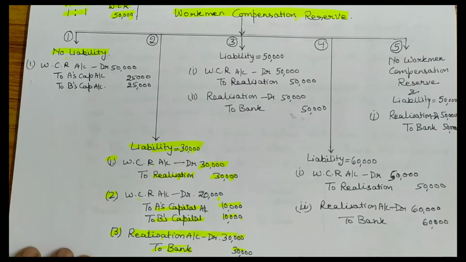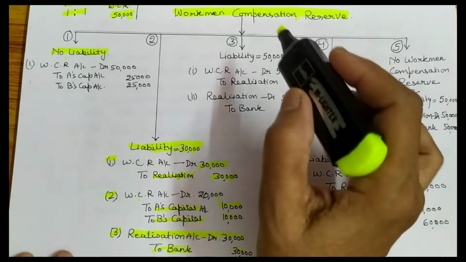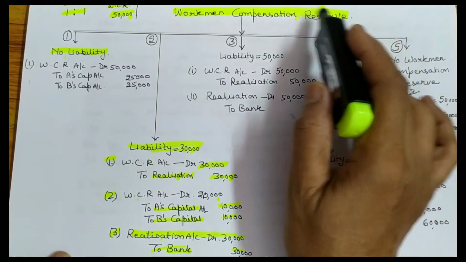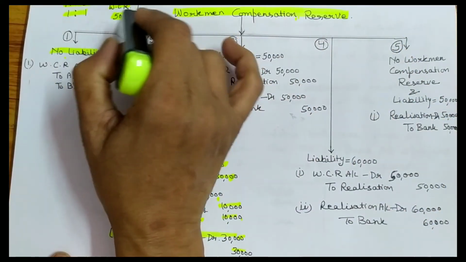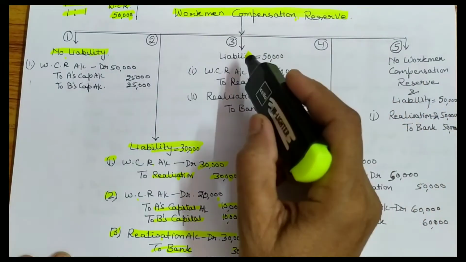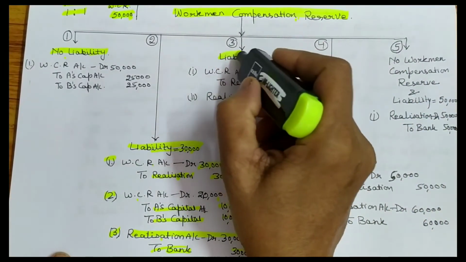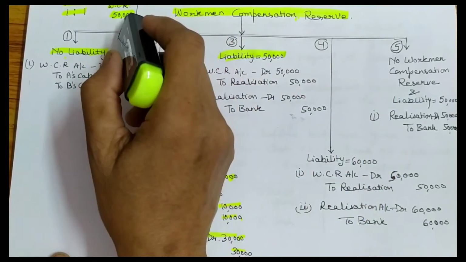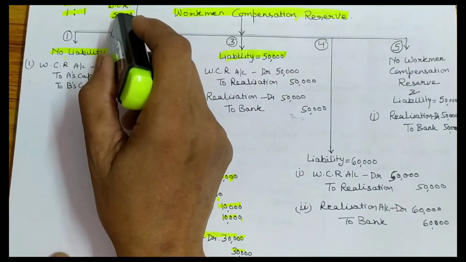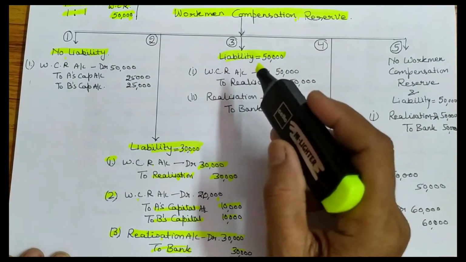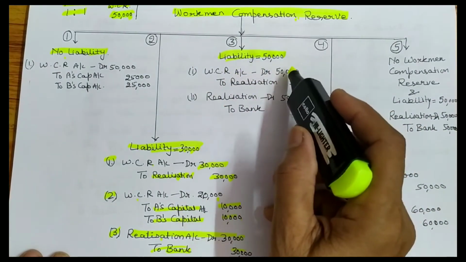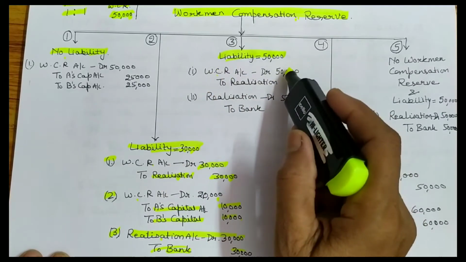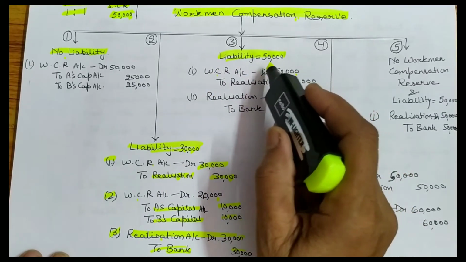And third case is when workman compensation reserve appears in balance sheet at 50,000 and liability against this is 50,000. It means liability is equal to workman compensation reserve. In this case, first of all you have to transfer this reserve to realization account, workman compensation reserve account debited to realization.